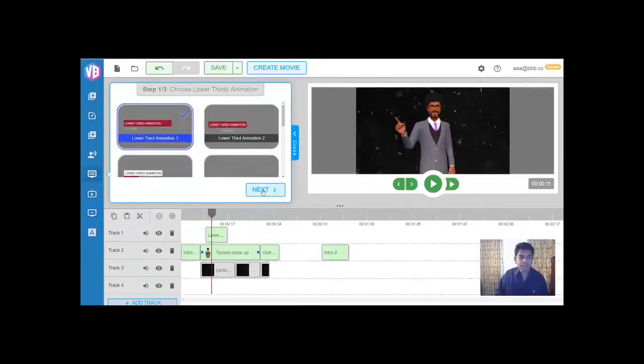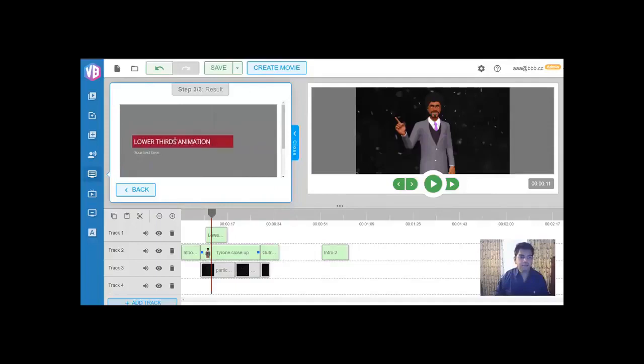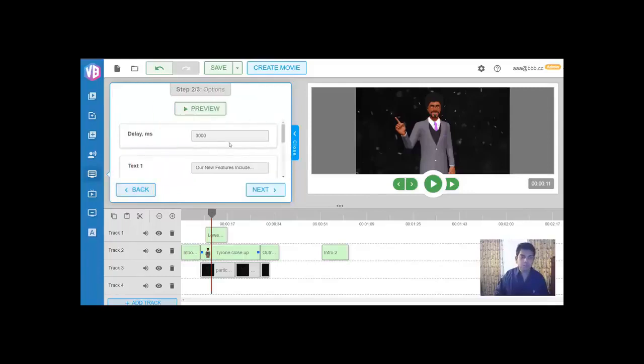You click next, and then you drag and drop it after you selected your text, right? I can just put my text saying, "Our new features include..." right? I can do that, and that will completely get animated here, and you just drag and drop it into the timeline, okay? So that's as straightforward as it is.